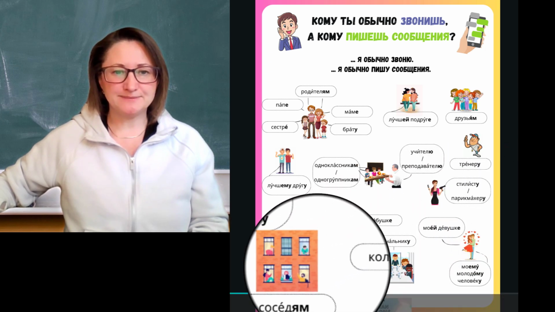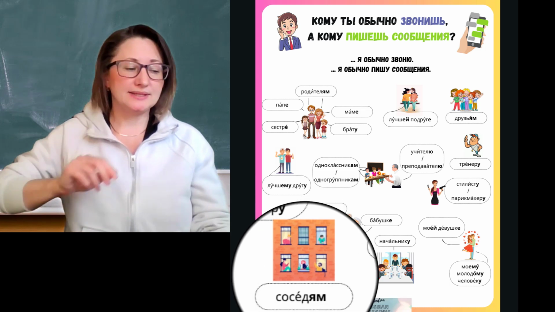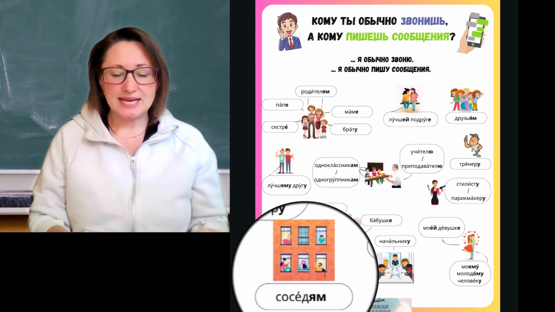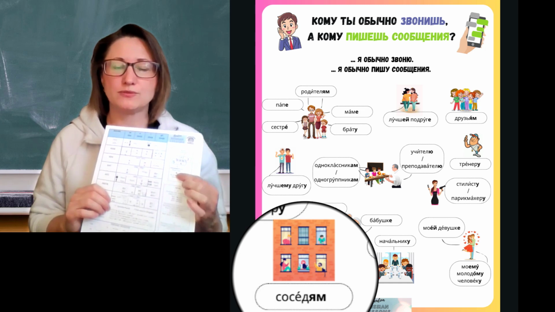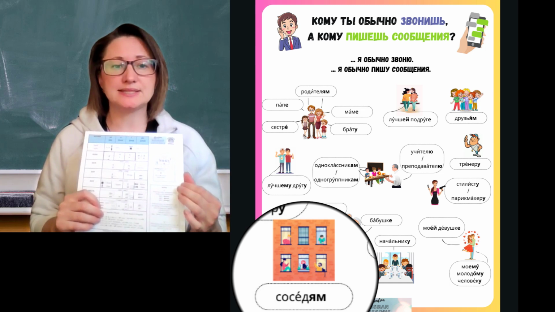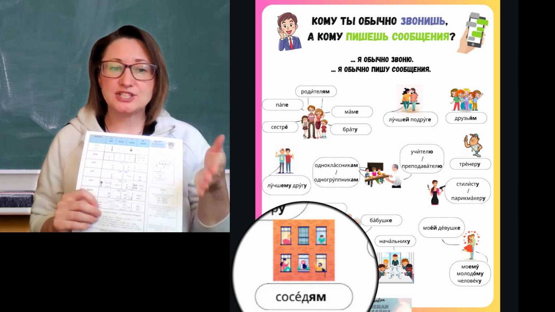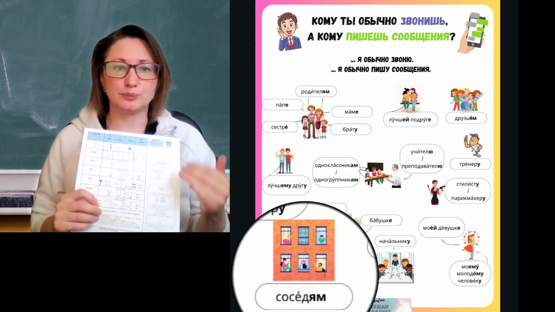So then let's switch here. Соседям я обычно звоню. And here the word соседи, neighbors, also like друзья, is an irregular plural form from сосед. That was the hard paradigm because it ends in the consonant, and changes to соседи in plural, which changes the paradigm from hard to soft.